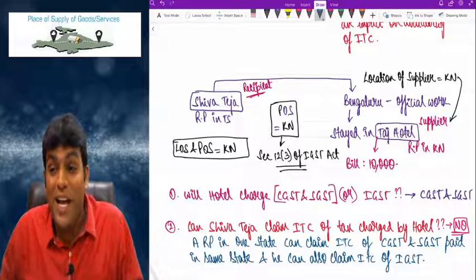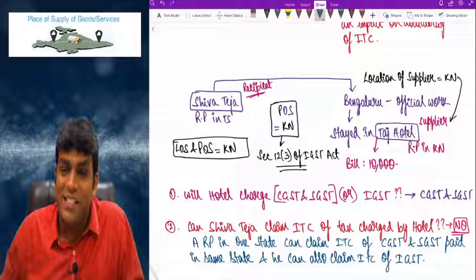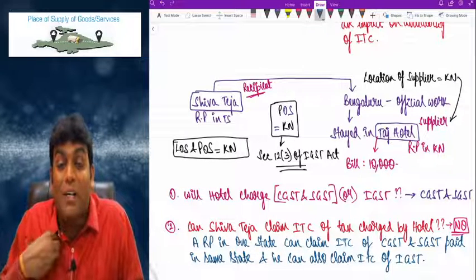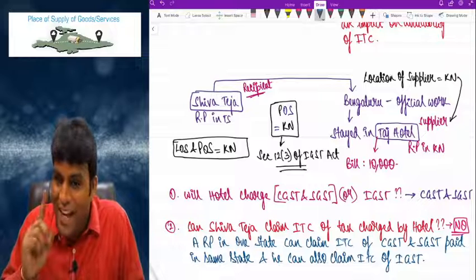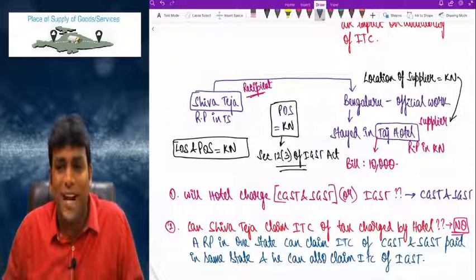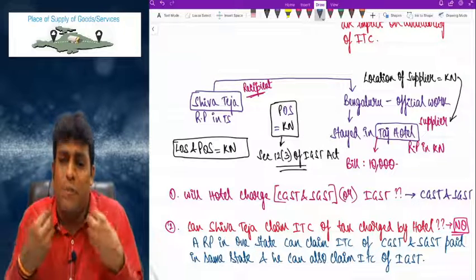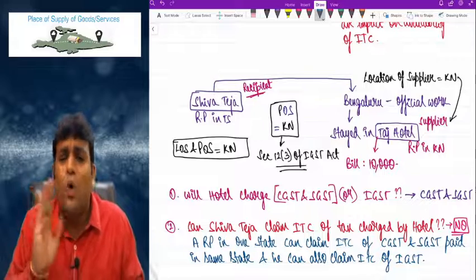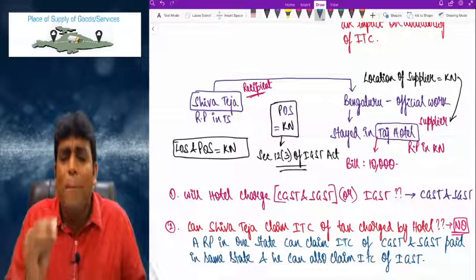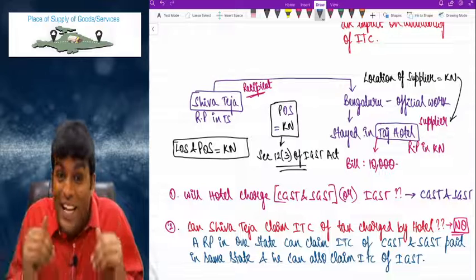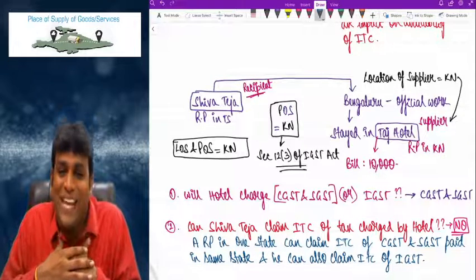So when Shiva TEJA has paid CGST, SGST in Karnataka, me being in Telangana, I cannot take credit of that CGST and SGST. Now I can't even request the Taj Hotel, telling that, sir, since I am from Telangana, don't charge CGST, SGST, sir. Please kindly charge IGST so that I will happily claim input tax credit.